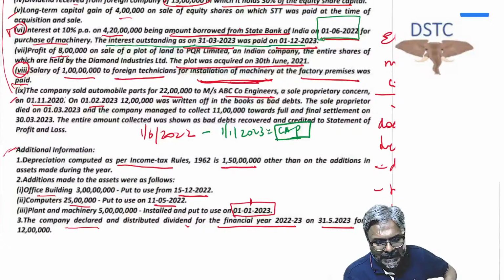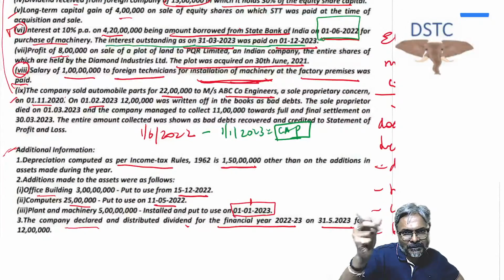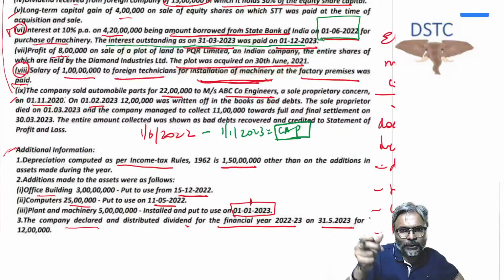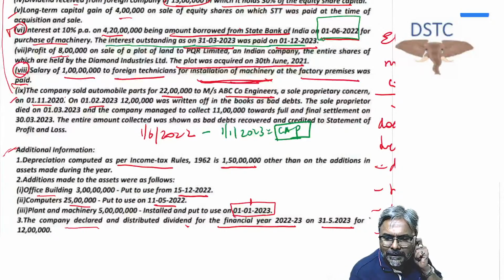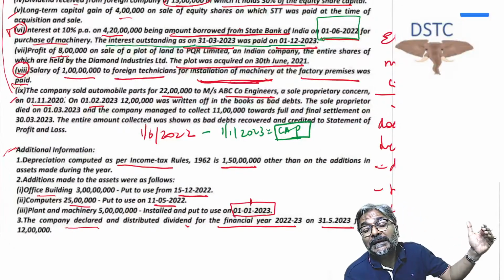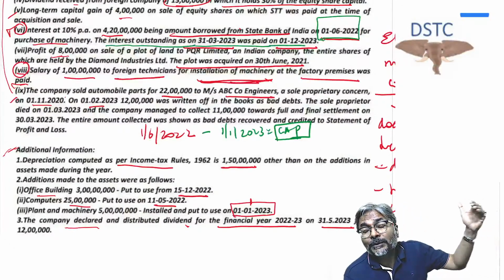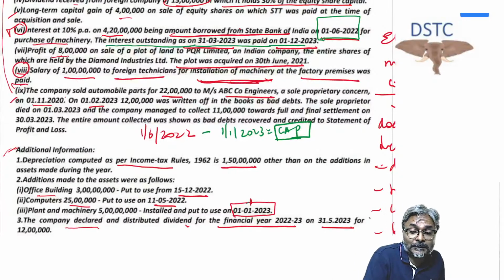Yes, it can be capitalized even if it has not been paid, for the only reason that actual payment of interest expenditure is required only in the case where you have to get deduction, and you can get deduction only after the asset is put to use.